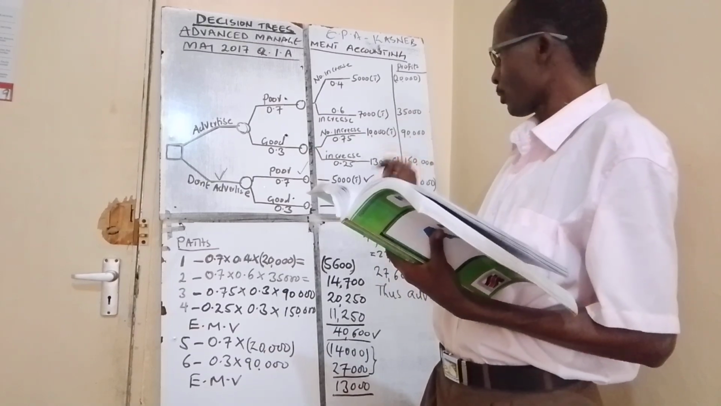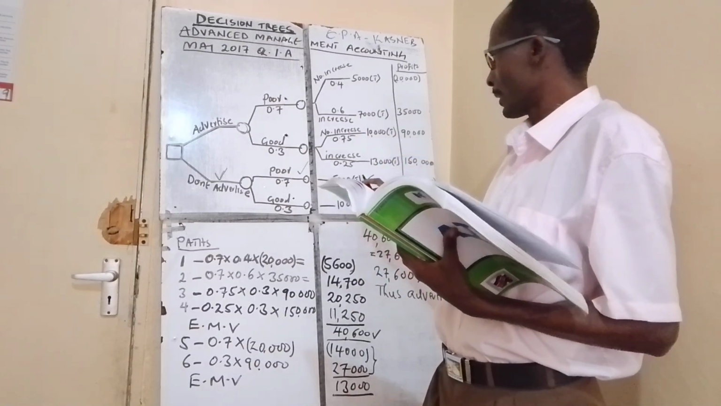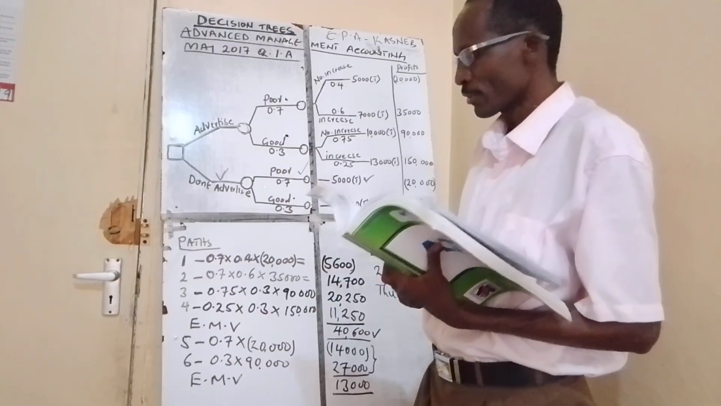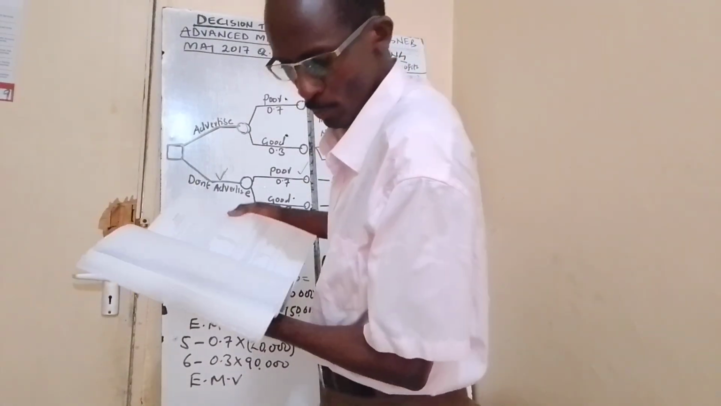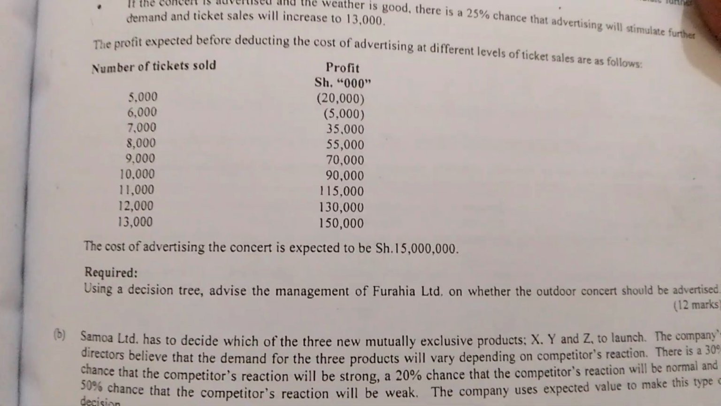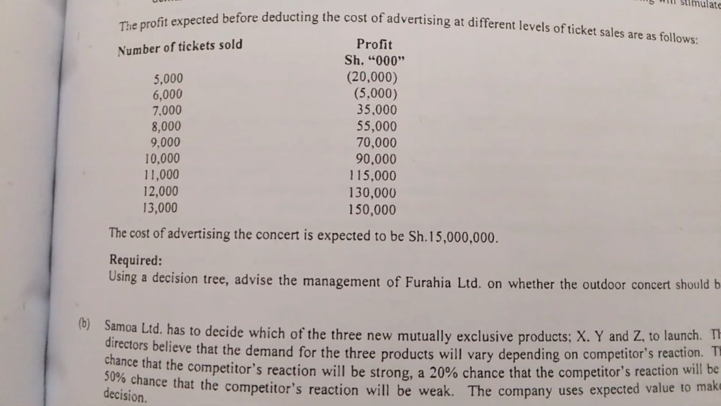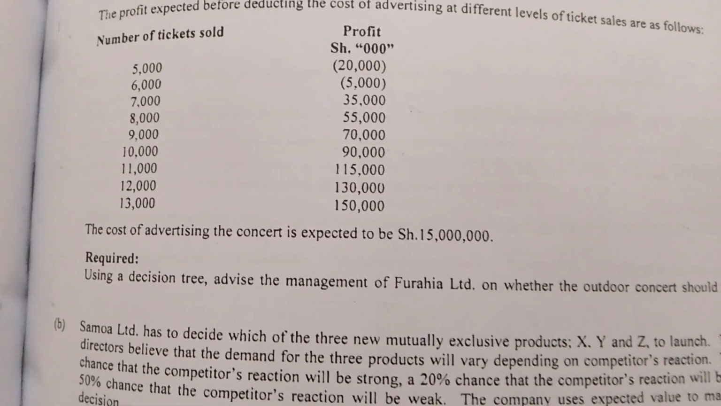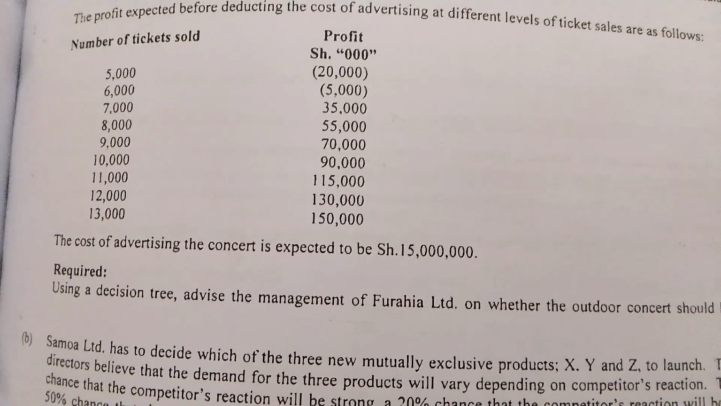So how much profit or loss will you get at this path now? Let me complete that path. Where 5,000 tickets are sold, how much profit are we likely to get? So the 5,000 tickets, we look at 5,000 tickets as the first item. Look at the first item where you are given number of tickets sold: 5,000, 6,000, 7,000, 8,000, going downwards. Look at number of tickets sold.